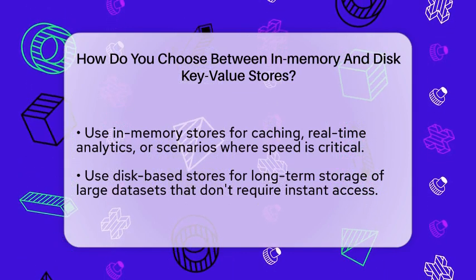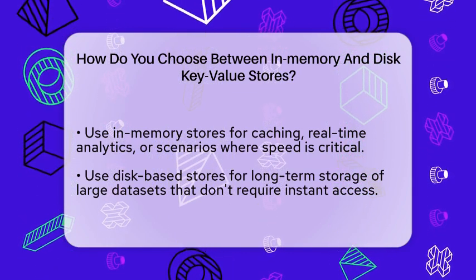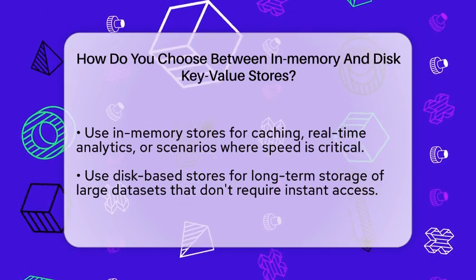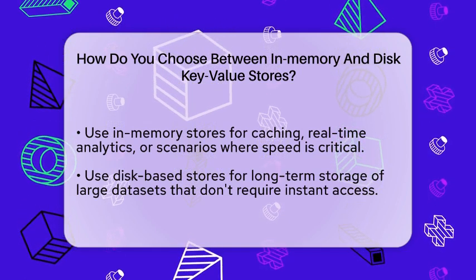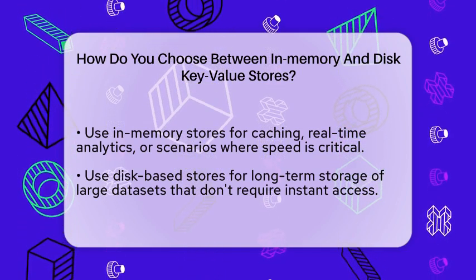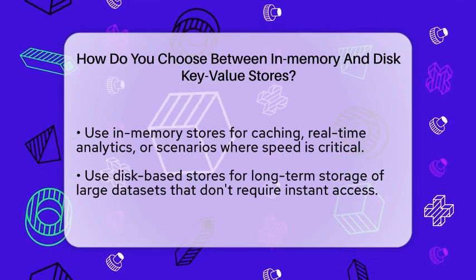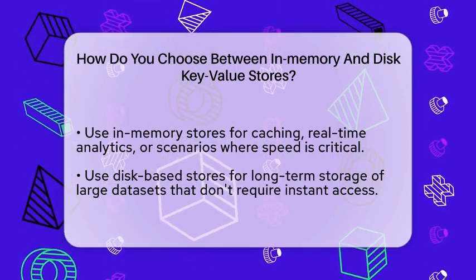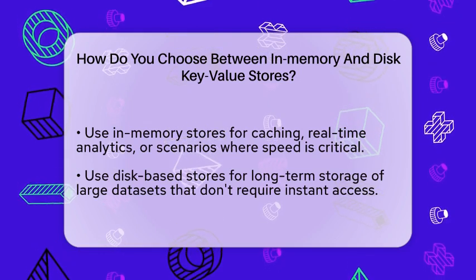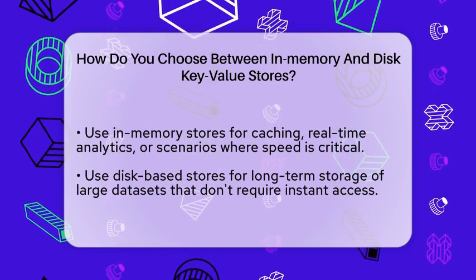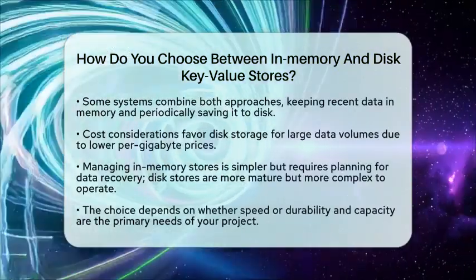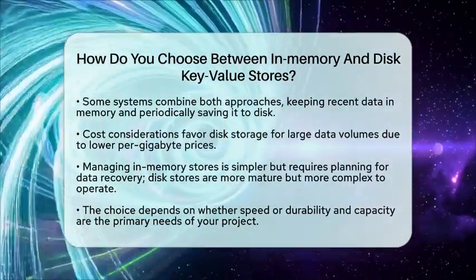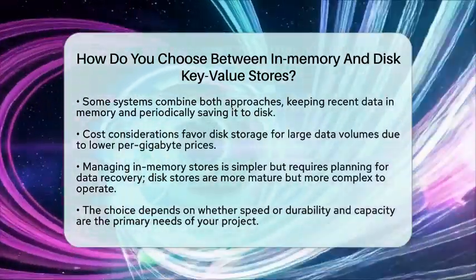Some systems combine both approaches. For example, you might keep recent data in memory for quick access and periodically write it to disk for safekeeping. This hybrid approach offers a good balance of speed and durability. Cost is also important. Memory is more costly per gigabyte than disk storage. If your data volume is huge, maintaining enough RAM can become expensive. Disk storage scales more easily and economically, especially with cloud services that offer flexible storage options.